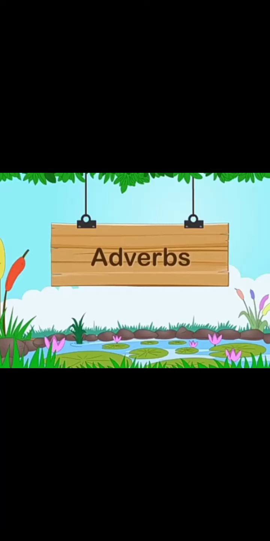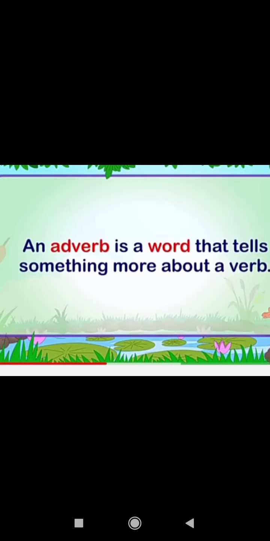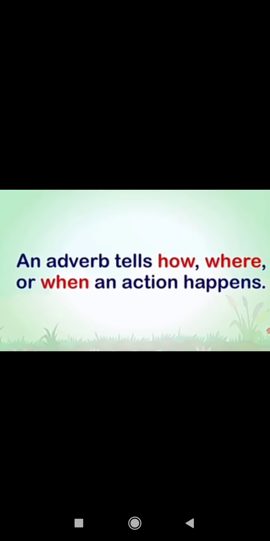Let's learn about adverbs. We are going to do the topic adverbs today. An adverb is a word that tells something more about a verb. So, children, as the name tells you, something is added to the verb, then it becomes an adverb. The words which tell you more about the verbs are called adverbs. An adverb tells how, where, or when an action happens.